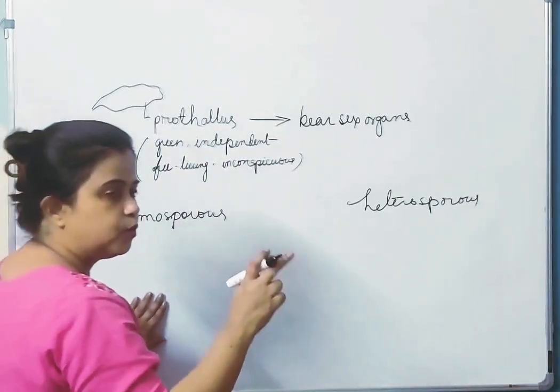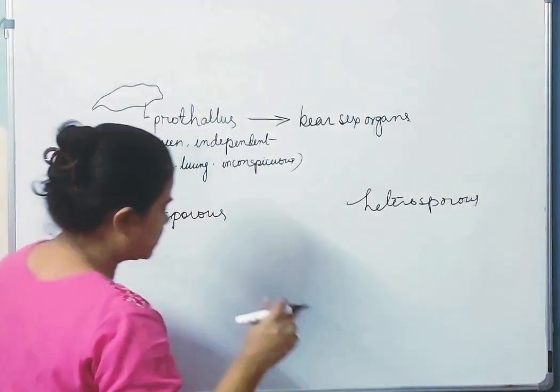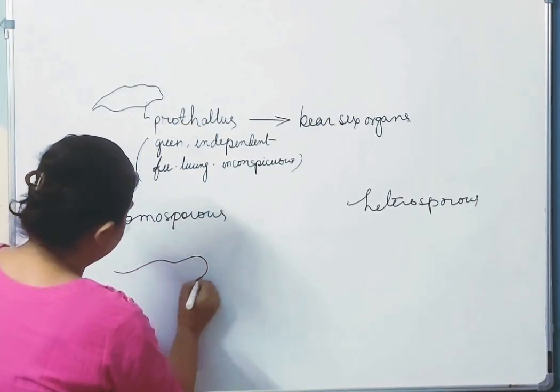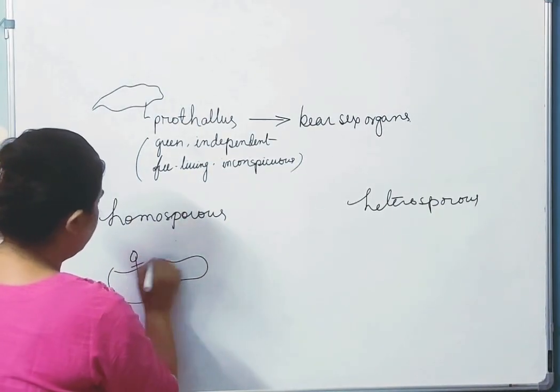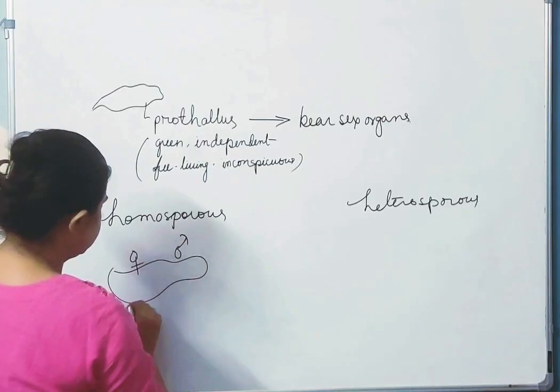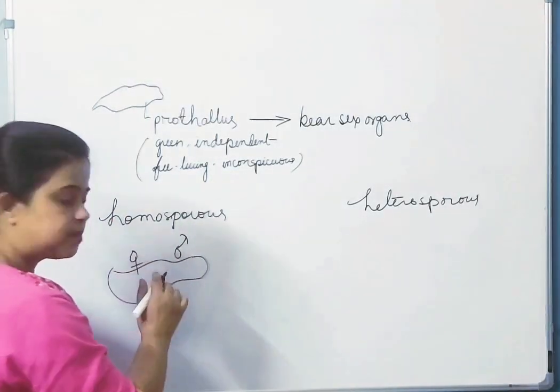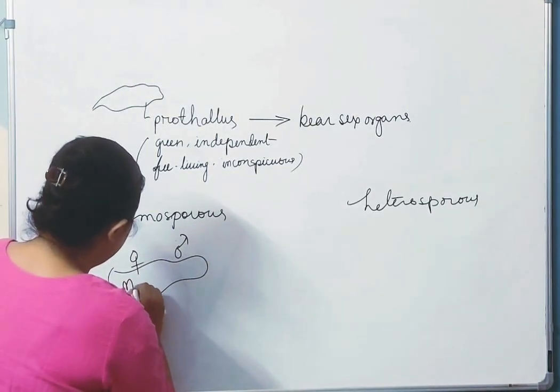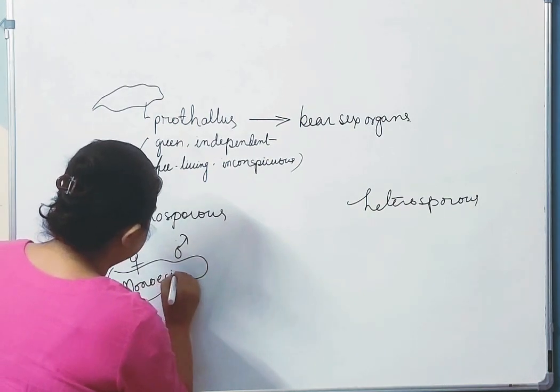The prothallus that develops from homosporous spores is going to bear both the male and the female sex organs on the same plant. So what does it make? The prothallus is monoecious.